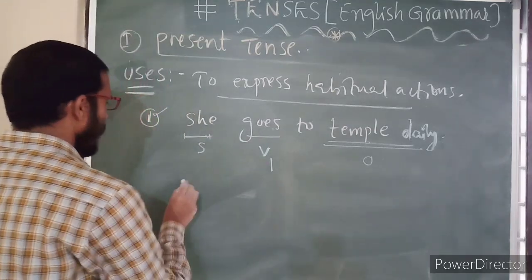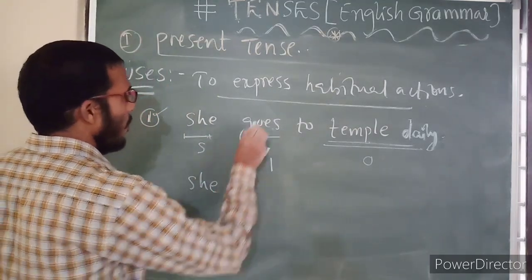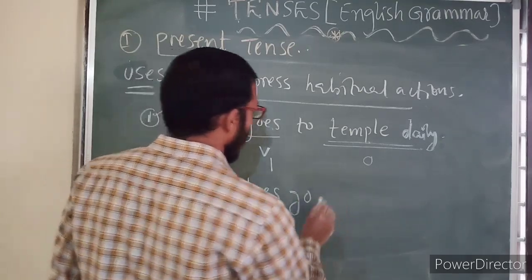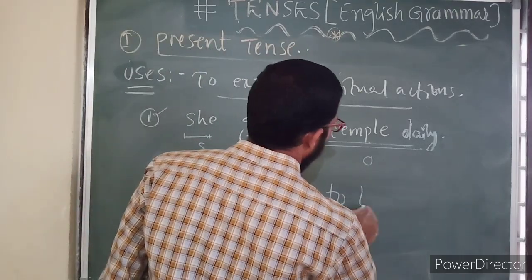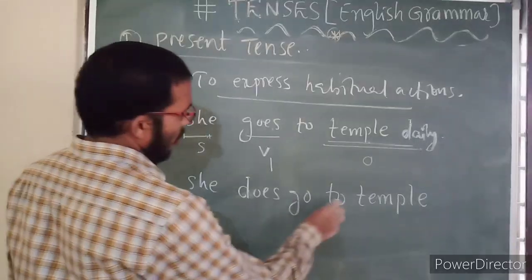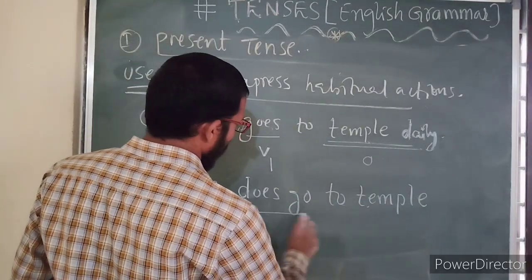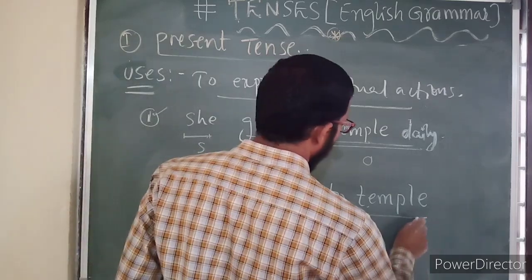She does go to temple. Subject, this is the verb, this is the complement.